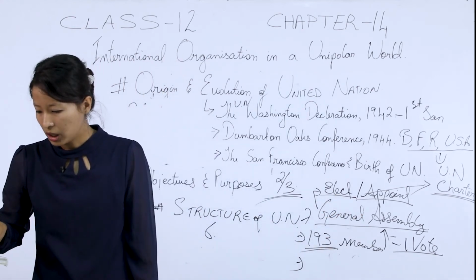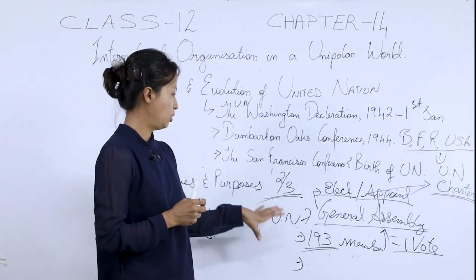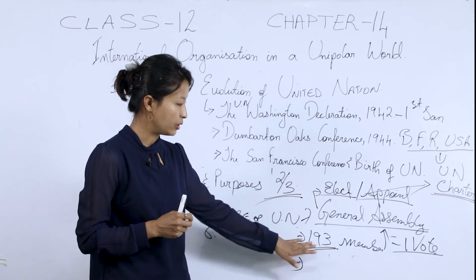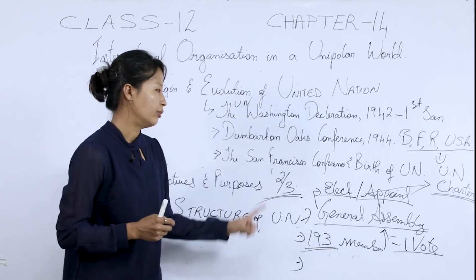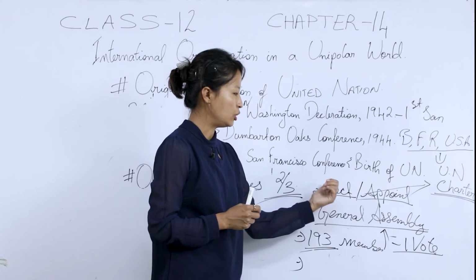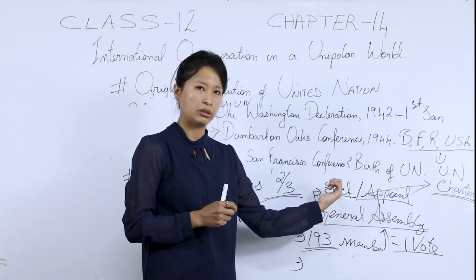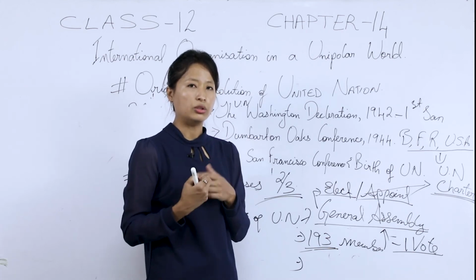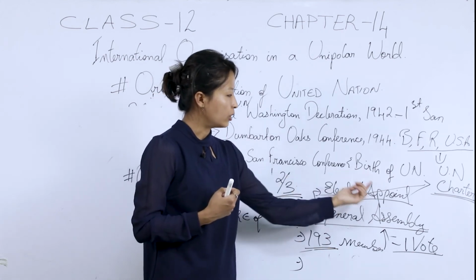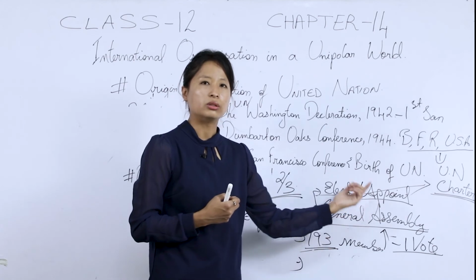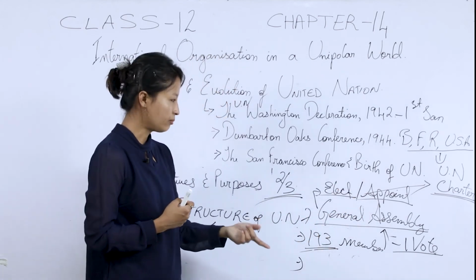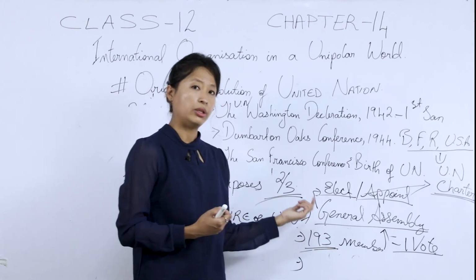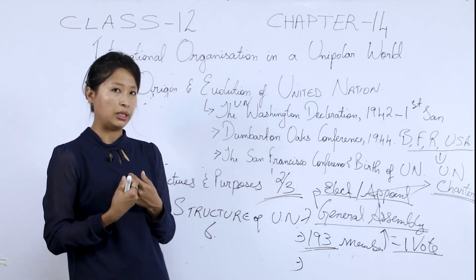All right, so these are the broad functions of the General Assembly. First, all the 193 members have one vote. The focus will be that they will elect non-permanent members to the Security Council and members to the Economic and Social Council. Now, the General Assembly will appoint the Secretary General for the UN, and for members of the International Court of Justice, the General Assembly and the Security Council will both elect.